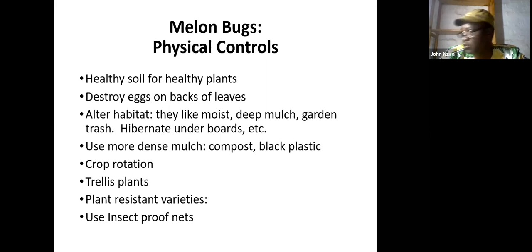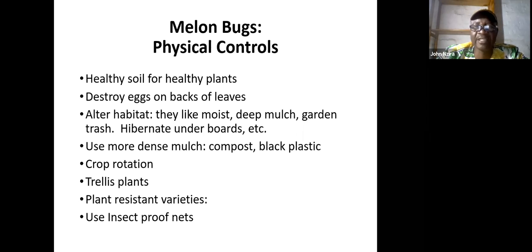You can physically control it, but the most important thing is to feed your soil and keep your soil healthy, like what we talked about in the previous episodes. When the soils are healthy, they tend to create healthy plants, and healthy plants can be resistant to pests.